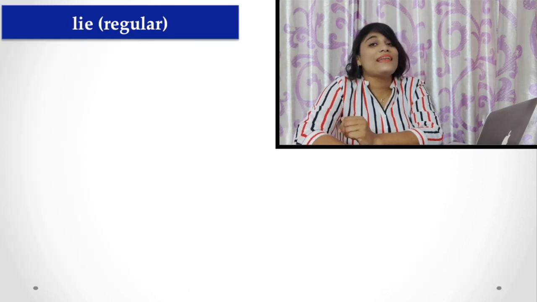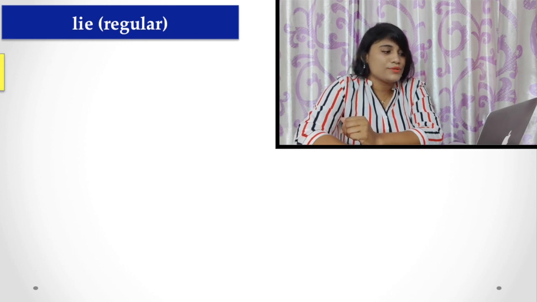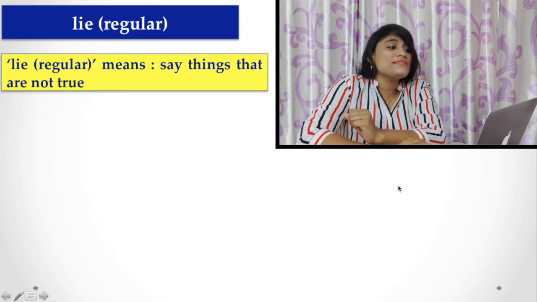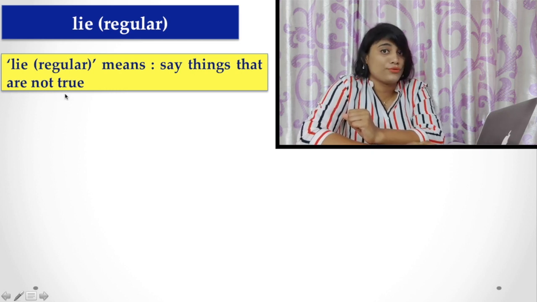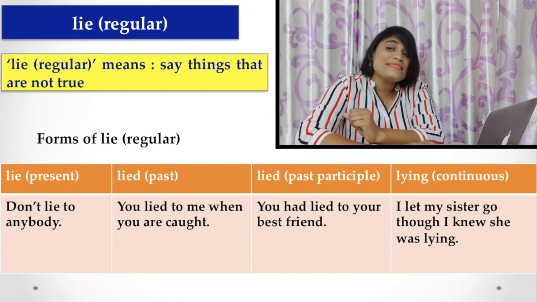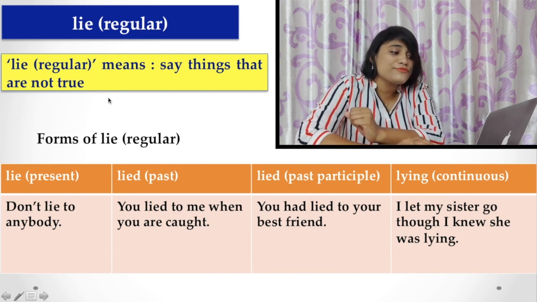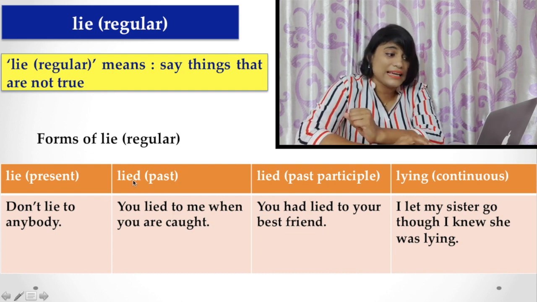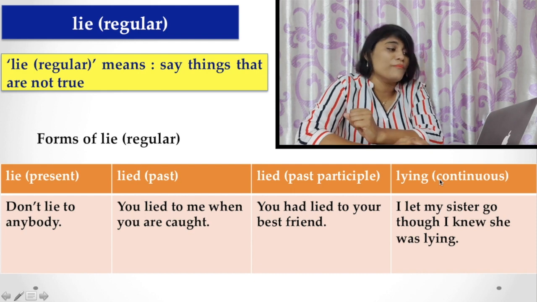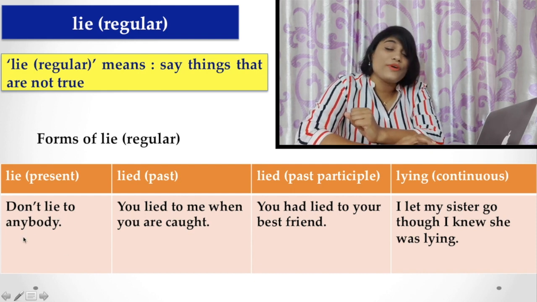Now, lie as a regular verb. How can we use it as a regular verb? Lie means say something that is not true, as I have told you. And here, as a regular verb, the past form of the verb is lied, the participle form is lied, and the ing form is lying, that is the continuous form. So don't lie to anybody.